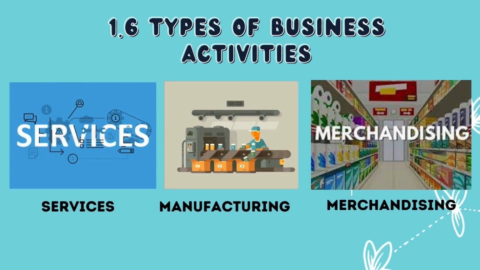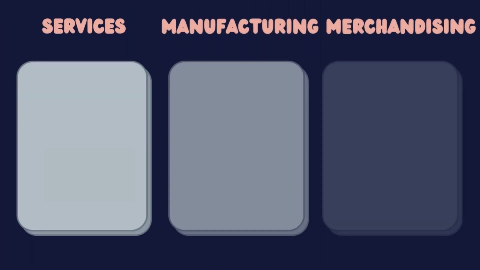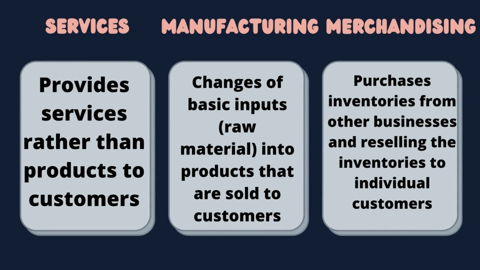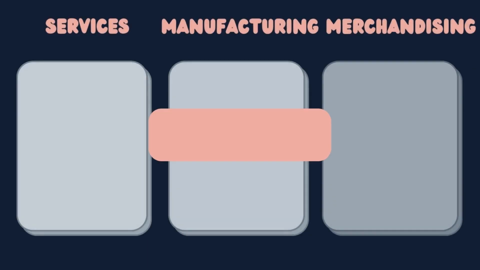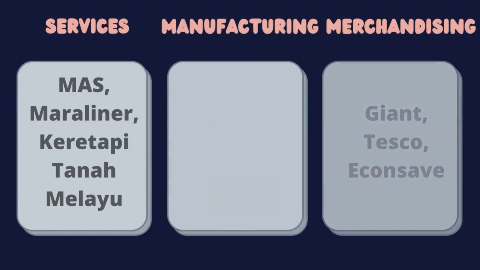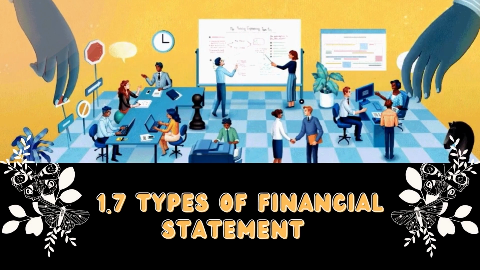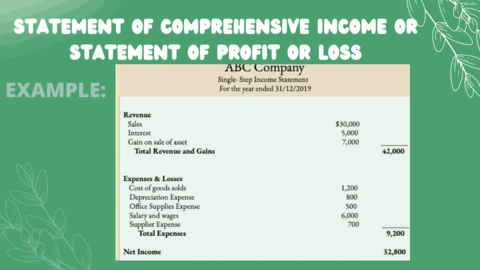There are three types of business activities, which are services, manufacturing, and merchandising. First is the definition. These are the definitions of the business activities. Next is the examples. These are the examples. Next, we move on to the types of financial statements.